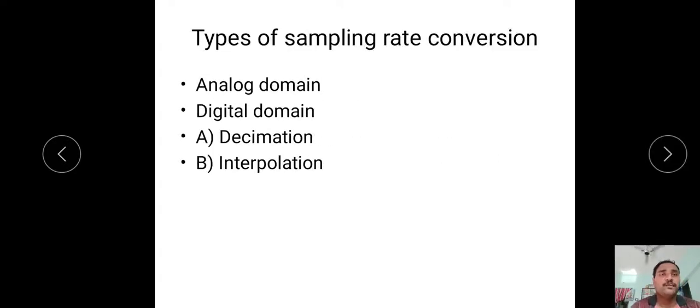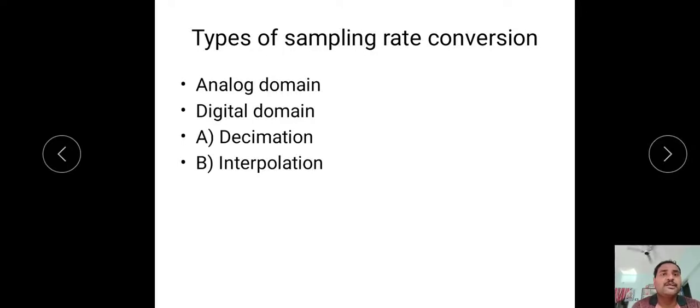Generally for sampling rate conversion, we have two methods. First one is the analog domain, another one is the digital domain. In the analog domain, we have to convert the digital signal to analog by using a D to A converter. Then in analog, we have to apply the sampling theorem to change its sampling rate. Then that newly sampled signal is converted to digital by using an A to D converter. It's a long process. Also the sampling rate conversion output depends on the A to D and D to A conversions. It is also a complex process. That's why we should go for the digital domain.